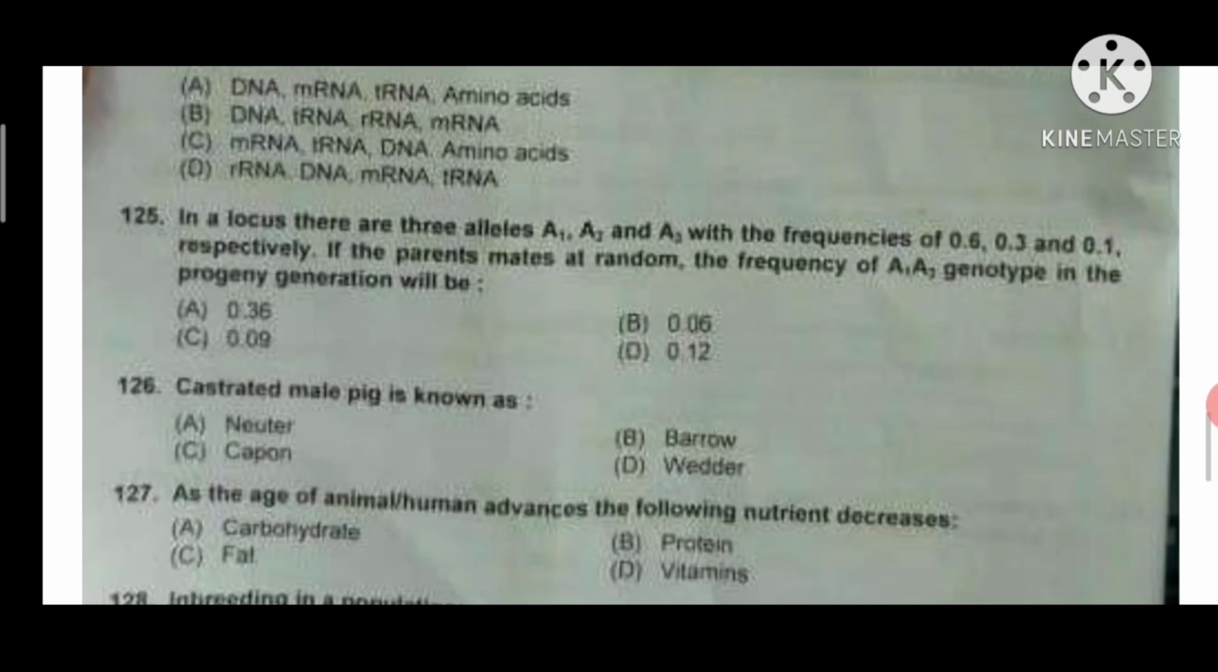In a locus, there are 3 alleles A1, A2 and A3 with the frequencies of 0.6, 0.3 and 0.1 respectively. If the parents mate at random, the frequency of A1A3 genotype in the progeny generation will be: the frequency of A1A3 equals 2 × A1 × A3, equal to 2 × 0.6 × 0.1, equal to 0.12. Answer D will be correct.